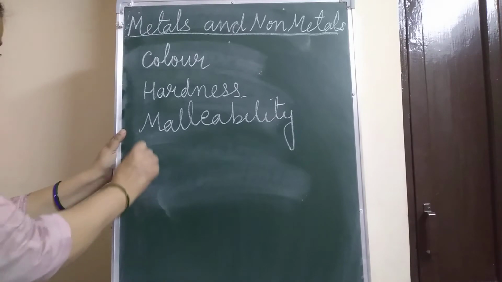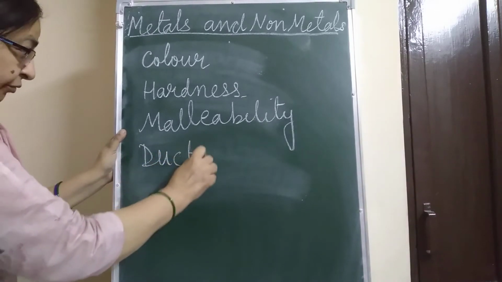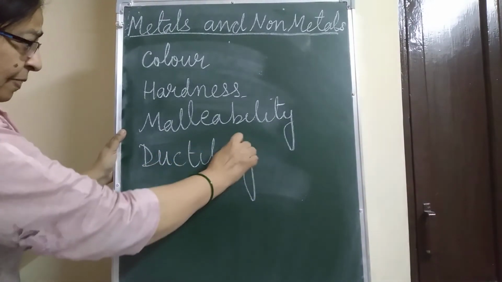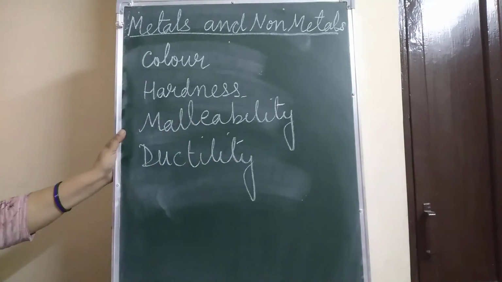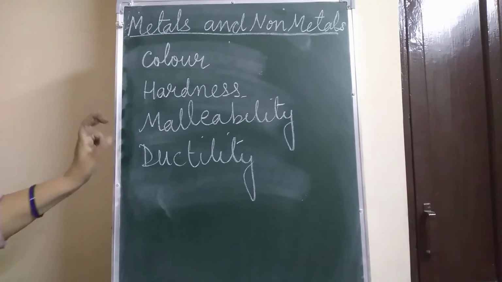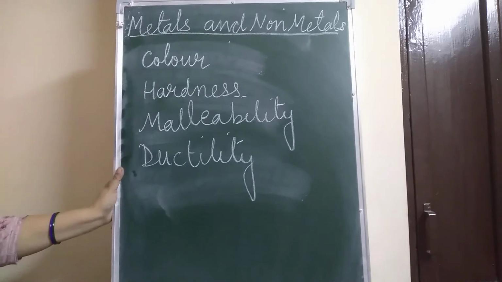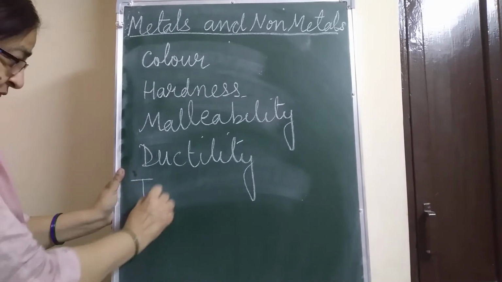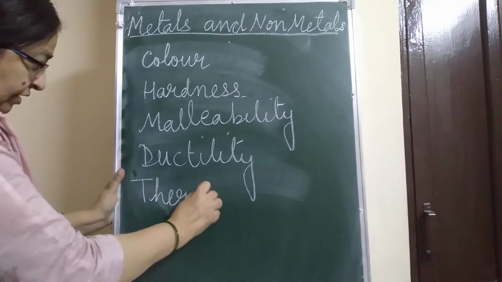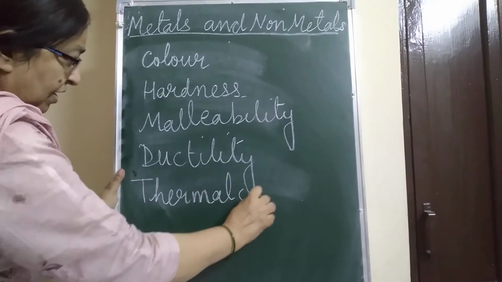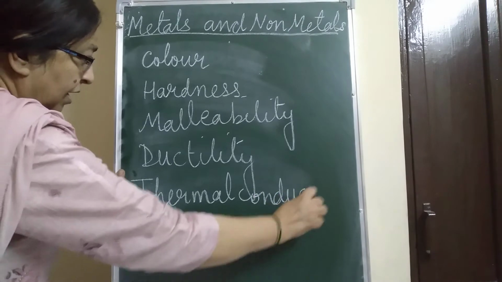Now the next property is ductility. Most metals can be easily drawn into thin wires, but non-metals are brittle and cannot be drawn into thin wires.